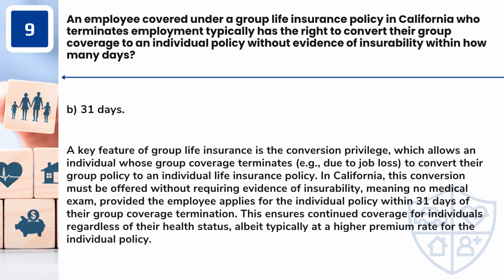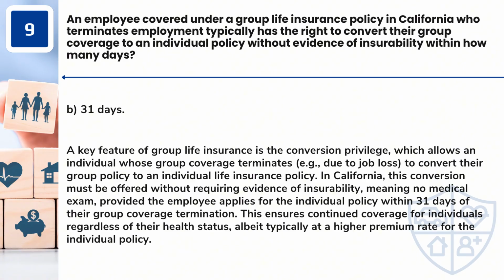Answer, B. 31 days. A key feature of group life insurance is the conversion privilege, which allows an individual whose group coverage terminates, for example due to job loss, to convert their group policy to an individual life insurance policy. In California, this conversion must be offered without requiring evidence of insurability, meaning no medical exam, provided the employee applies for the individual policy within 31 days of their group coverage termination.